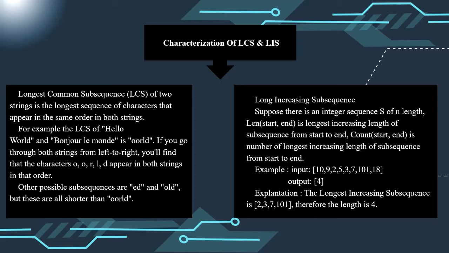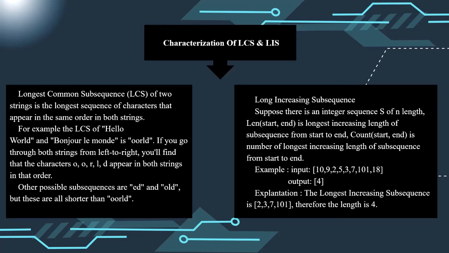Characterization of LCS and LIS. The longest common subsequence of two strings is the longest sequence of characters that appear in the same order in both strings. For example, the LCS of Hello World and Bonjour le Monde is OORLD. If you go through both strings from left to right, you'll find that the characters OORLD appear in both strings in that order. Other possible subsequences are ED and OLD, but these are all shorter than OORLD.